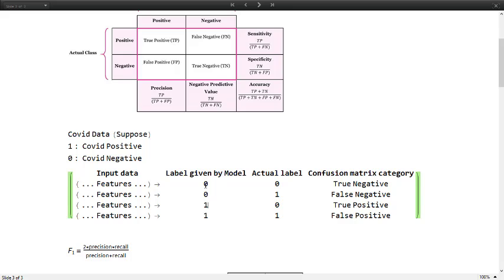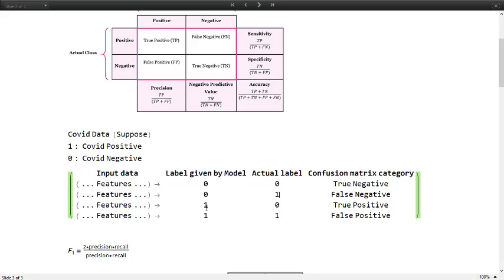Suppose it says 0 to an actual COVID negative person. Then it's classifying a true negative case: it's a negative, and that negative happens to be the actual negative. And if it spits out 0, but it's actually 1, if it's predicting a COVID positive person as negative, that's a false negative, because he's actually infected, and this model is wrongly saying him to be negative.